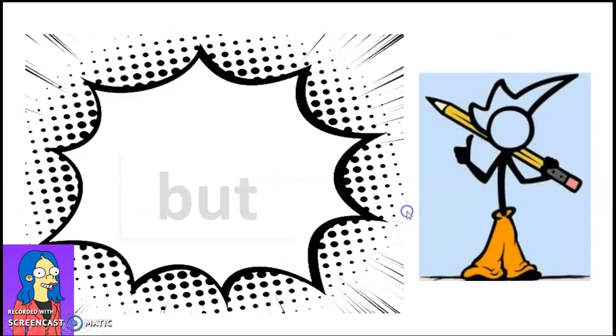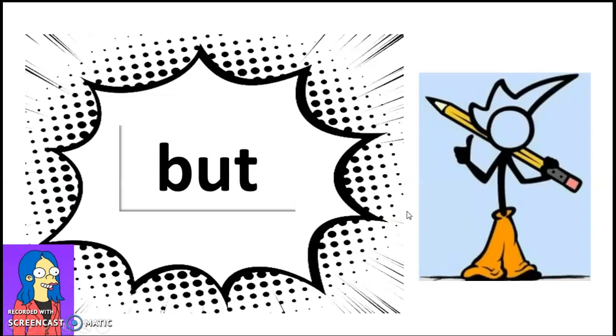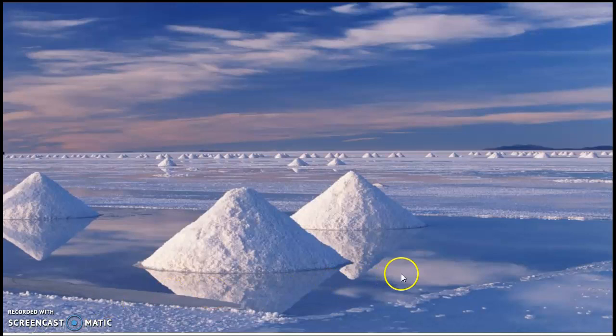Now we are going to learn other fancy words instead of but. For that, we are going to talk about our beautiful place, Uyuni, to give you examples.